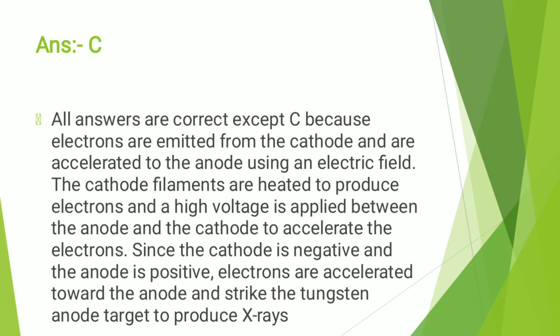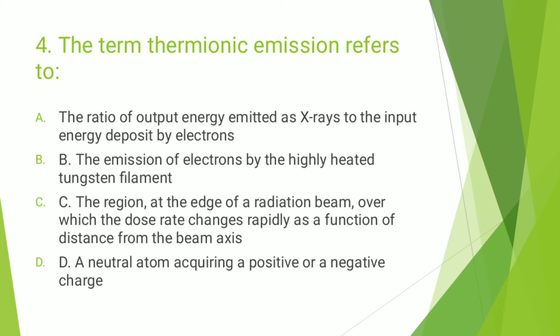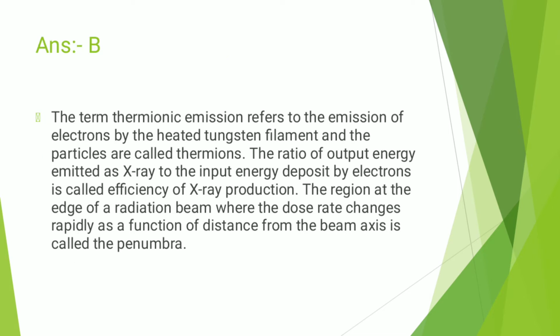The next question is, the term thermionic emission refers to, and the correct answer is option B, the emission of electrons by highly heated tungsten filament. The term thermionic emission refers to the emission of electrons by heated tungsten filament, and the particles are called thermions. The ratio of output energy emitted as X-ray to the input energy deposited by electrons is called efficiency of X-ray production. The region at the edge of a radiation beam where the dose rate changes rapidly as a function of distance from the beam axis is called penumbra.